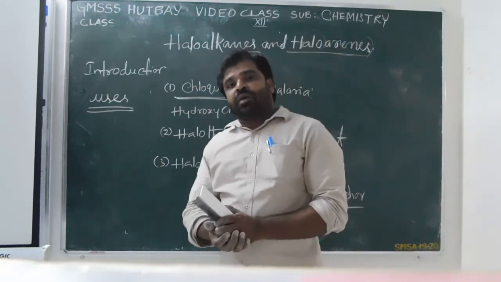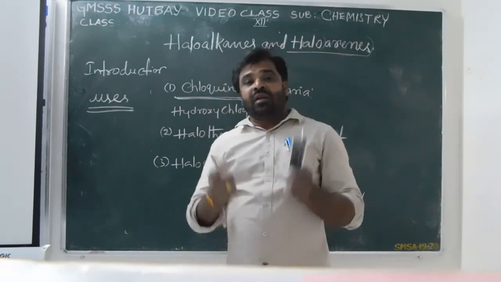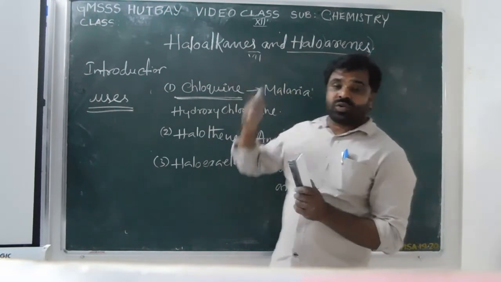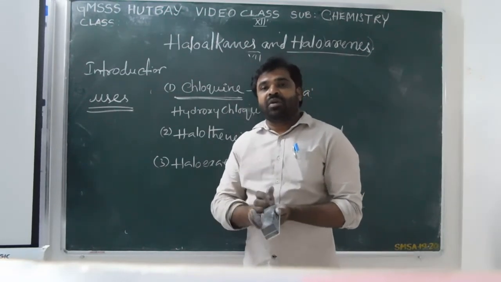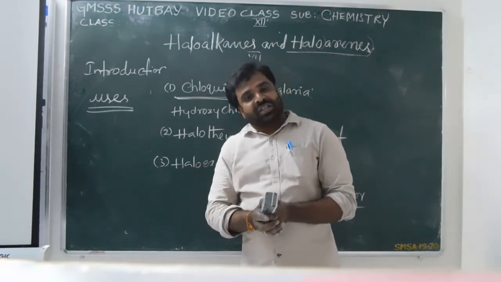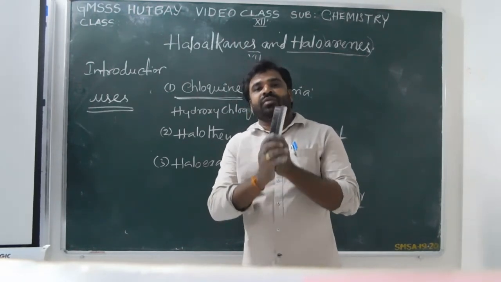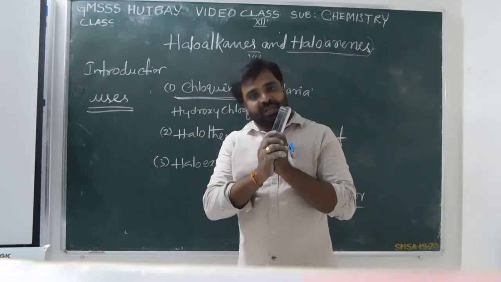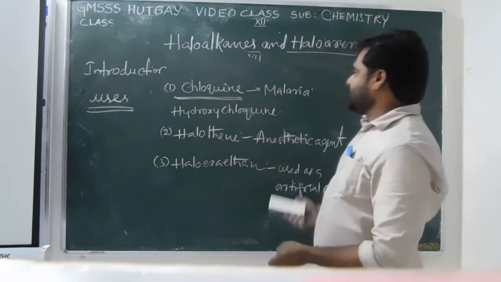Some more artificial or synthetic chemicals belong to halogen containing organic compounds, which are extensively used in agriculture and industry. These are the uses of halogen containing organic compounds. Clear? Okay, write it.